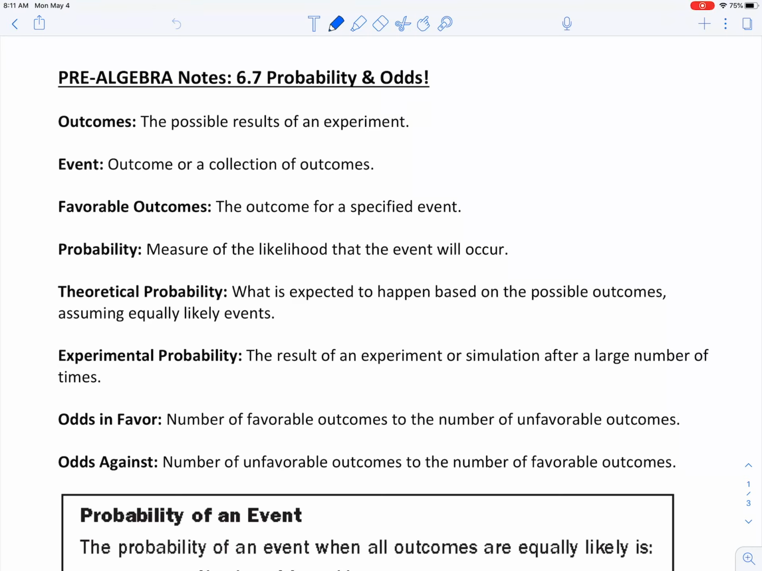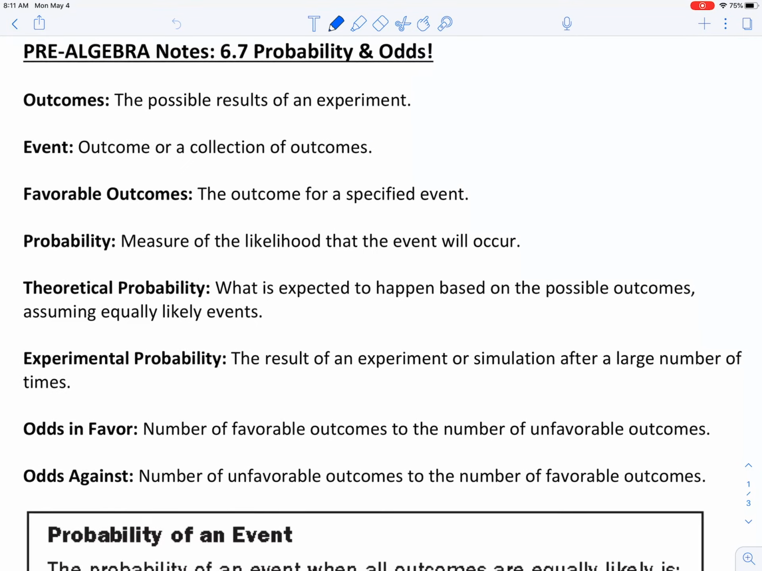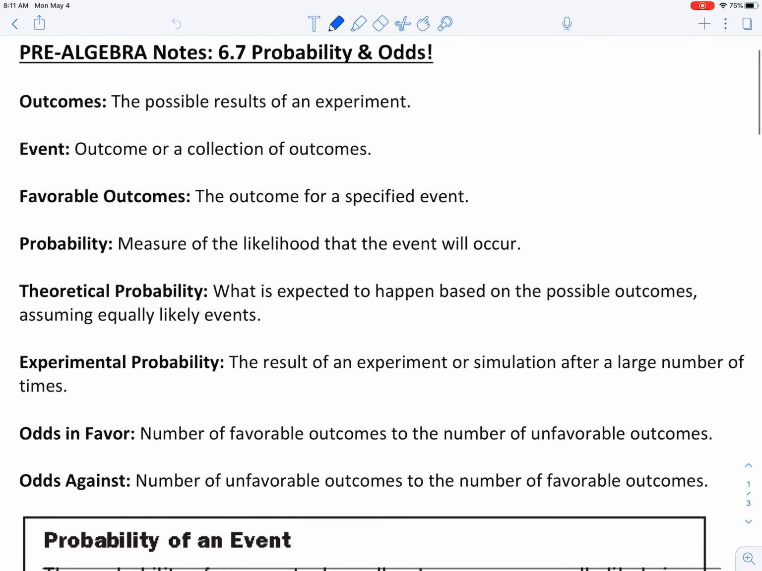So there's a lot of new vocabulary with this topic, and the first one that I want to talk about is outcomes. Outcomes are the possible results of an experiment. So for example, flipping a coin 10 times, the possible outcomes would be you could get heads or you could get tails. So it's what could happen.